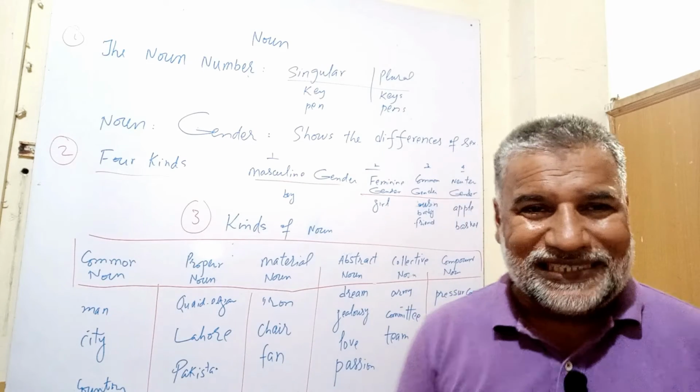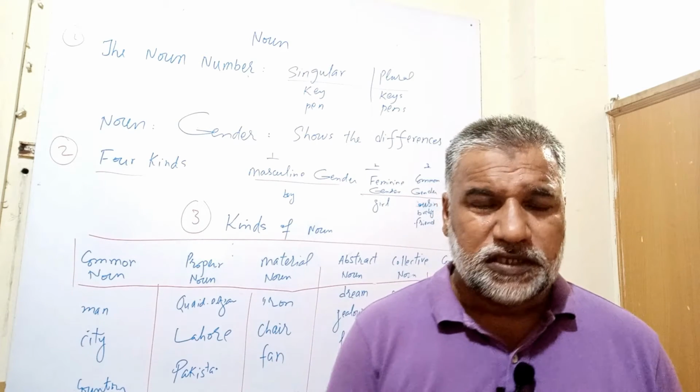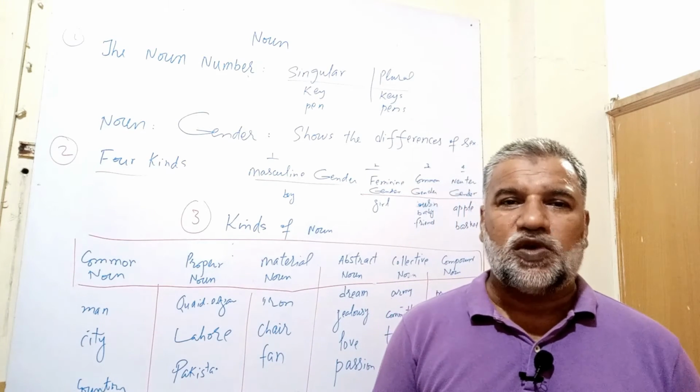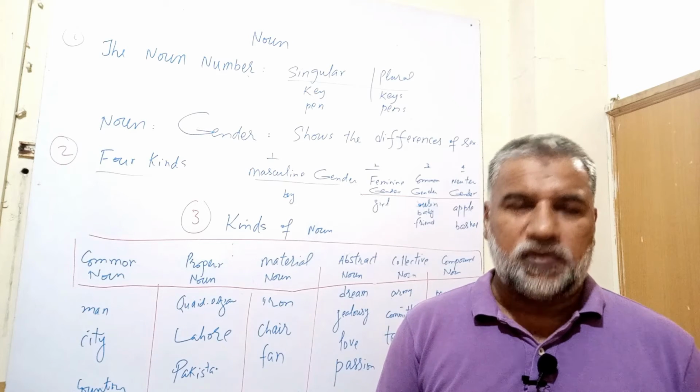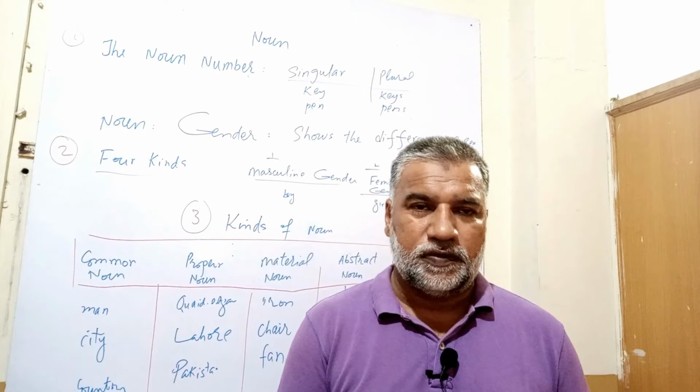Now we will see them in a little bit of detail, with examples, so you can better understand the kinds of noun. Very easy, very simple, but very important to understand.